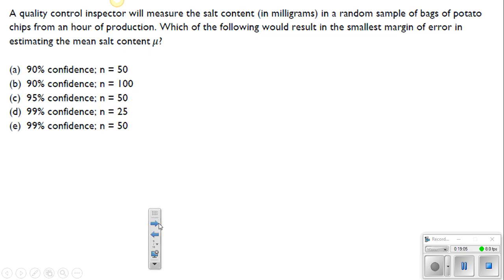Number 9, this one is a fantastic question. Of the study guide, this is probably my favorite question. A quality control inspector will measure the salt content in milligrams of a random sample of bags of potato chips from an hour of production. Which of the following will result in the smallest margin of error estimating the mean salt content mu? You want a small margin of error. So what is going to be the smallest